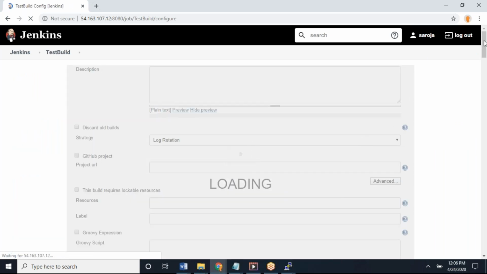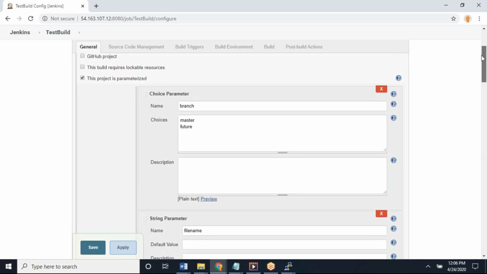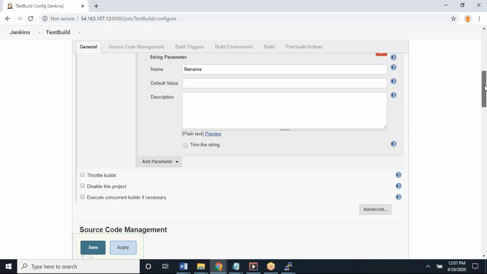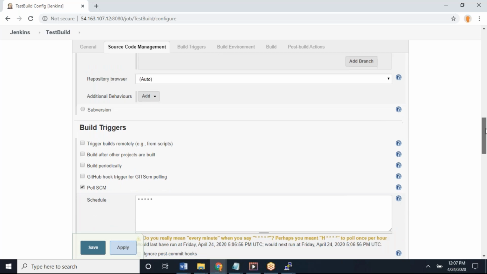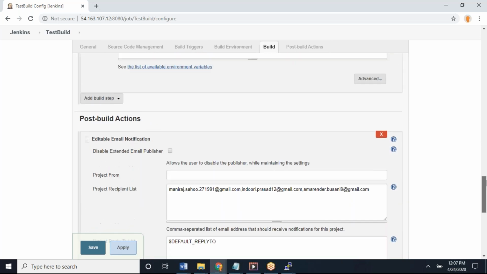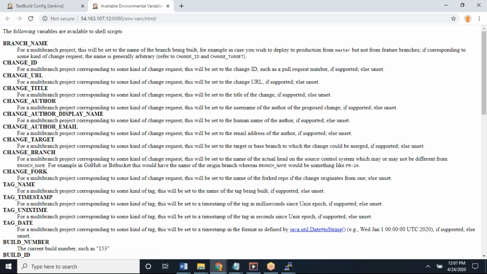So how many predefined variables do I have? How can I know that? Come down, go to the build step. Here, click on the list of available variables. These are predefined variables.